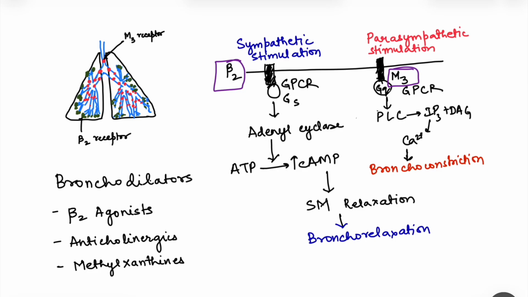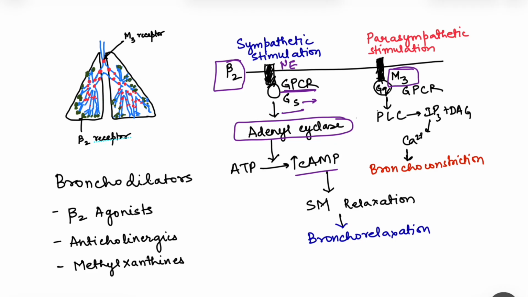Whenever there is sympathetic stimulation, there is a release of norepinephrine which binds on this beta 2 receptor. This activates the receptors, and these are G protein coupled receptors, Gs type. Gs means they stimulate the enzyme adenyl cyclase, and this adenyl cyclase will convert ATP to cAMP.